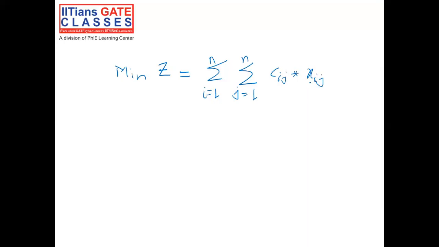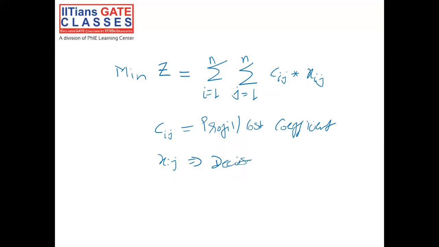Xij are the assignments we already knew. Now what is this Cij? So Cij is basically profit or cost coefficient, and your Xij are basically your decision variables.